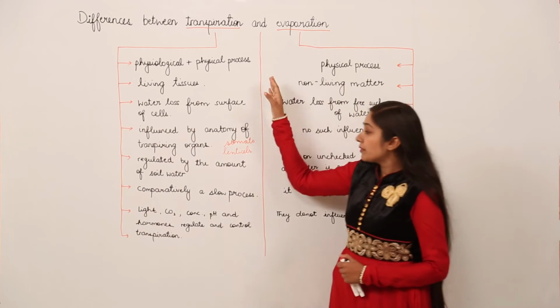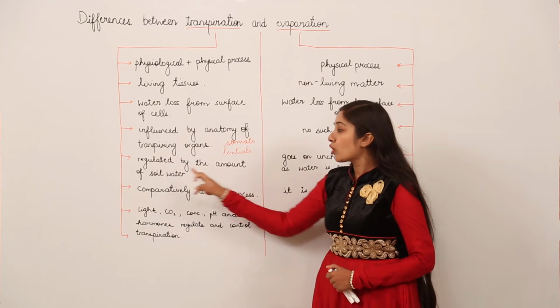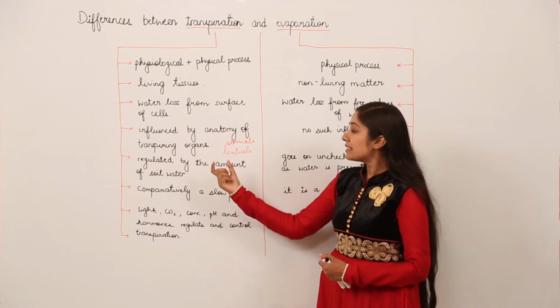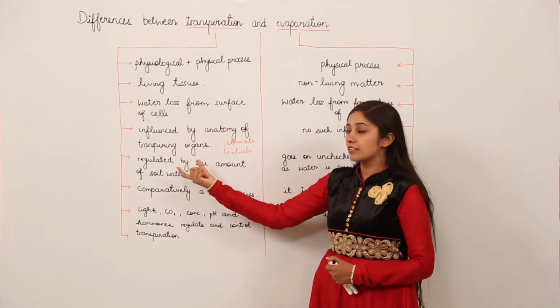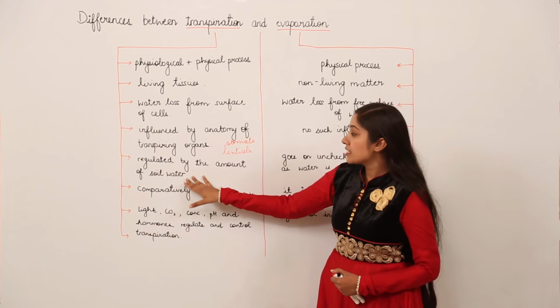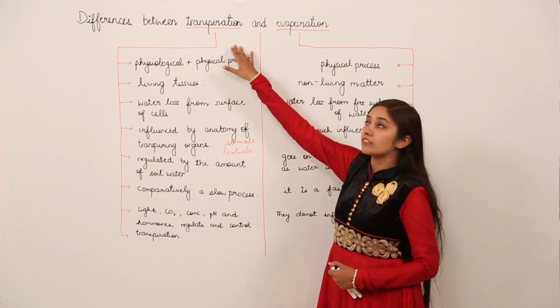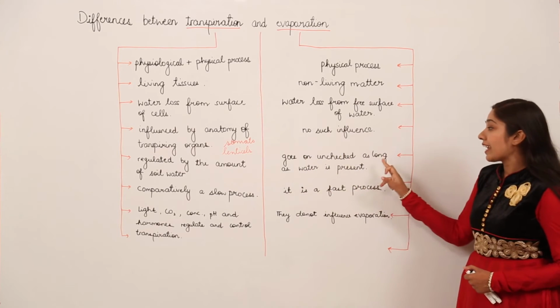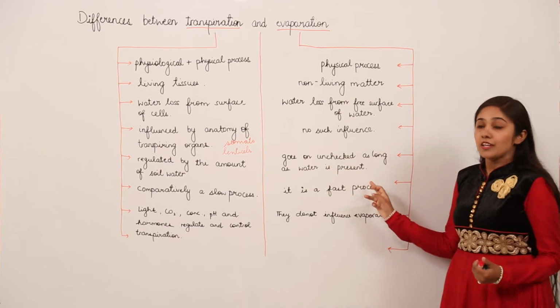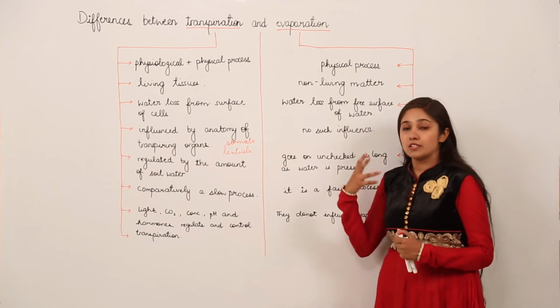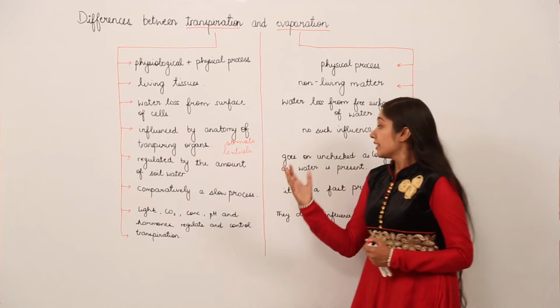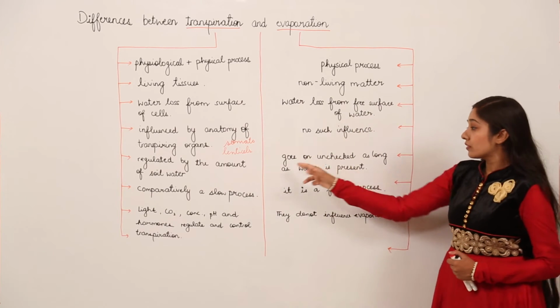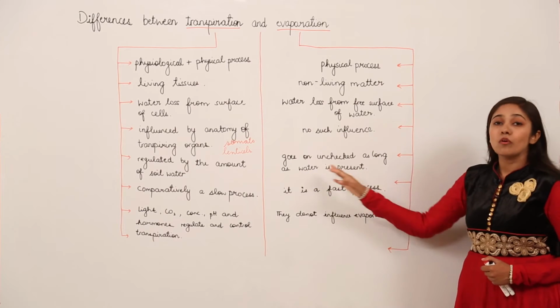Next, transpiration is regulated by the amount of soil water. Means the amount of water present in the soil is responsible for the regulation of this process, that is transpiration. But in case of evaporation, this goes on unchecked as long as water is present. You can see that water evaporates from oceans, rivers, and this is a continuous process. So it goes on unchecked as long as water is present.